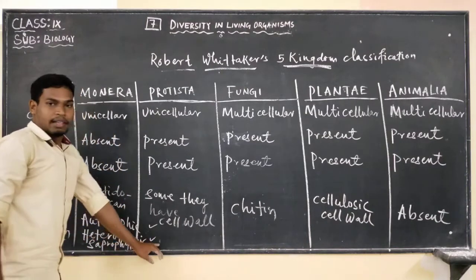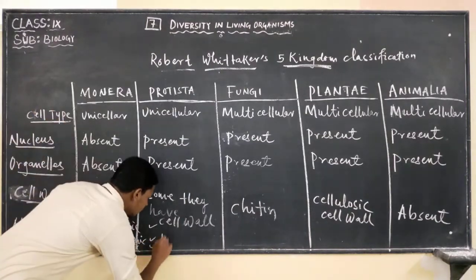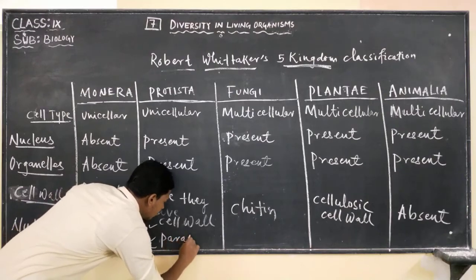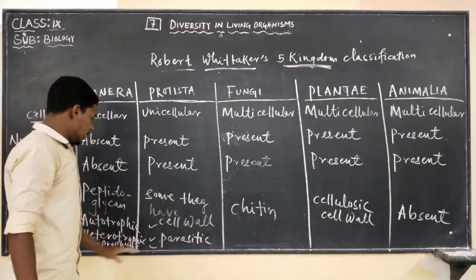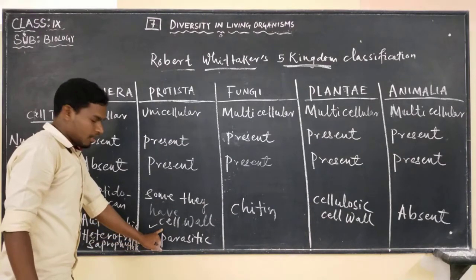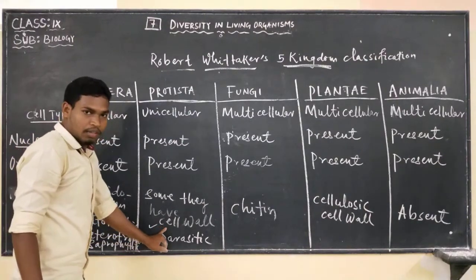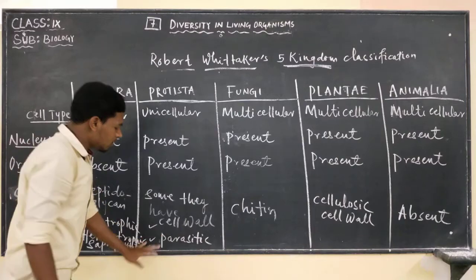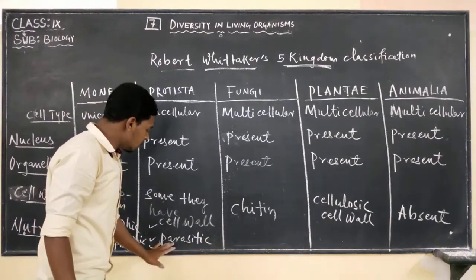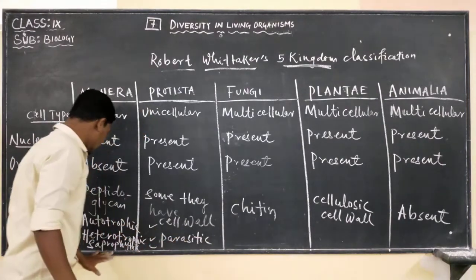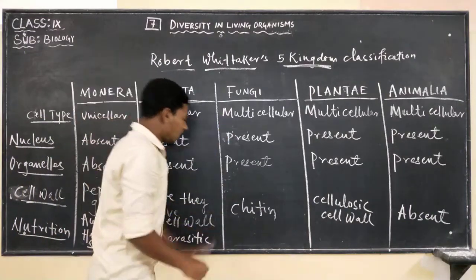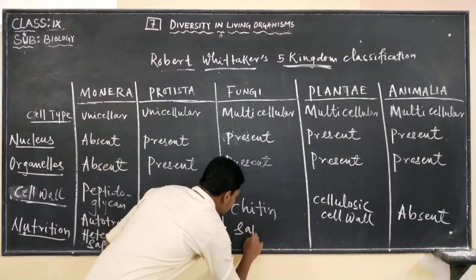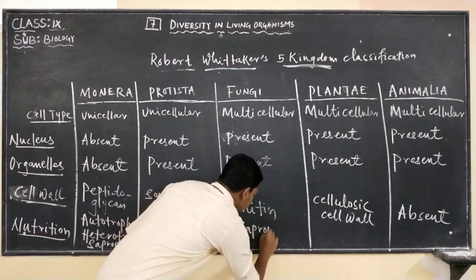Heterotrophic here also shows parasitic mode of nutrition. They are autotrophic and heterotrophic, and when we talk about heterotrophic, they are also parasitic and saprophytic. And fungi show only saprophytic mode of nutrition.